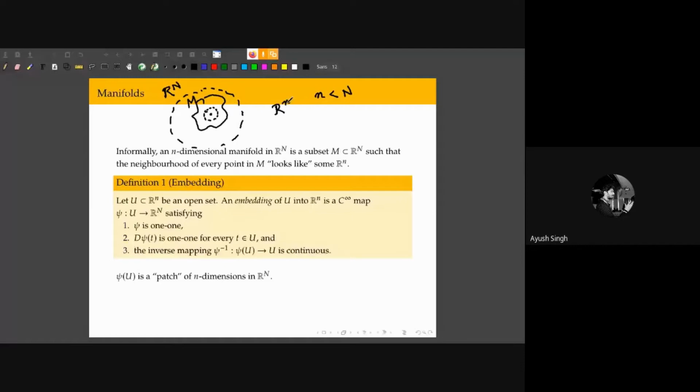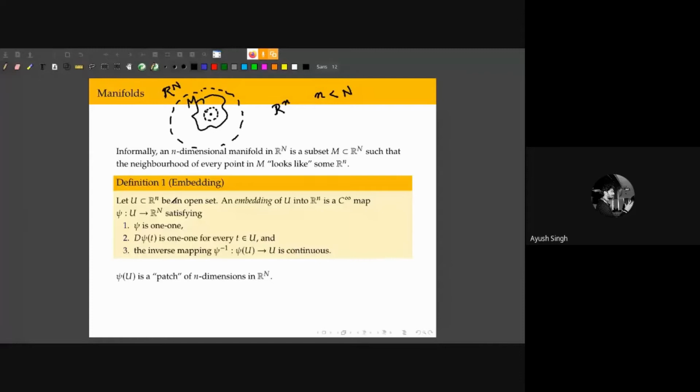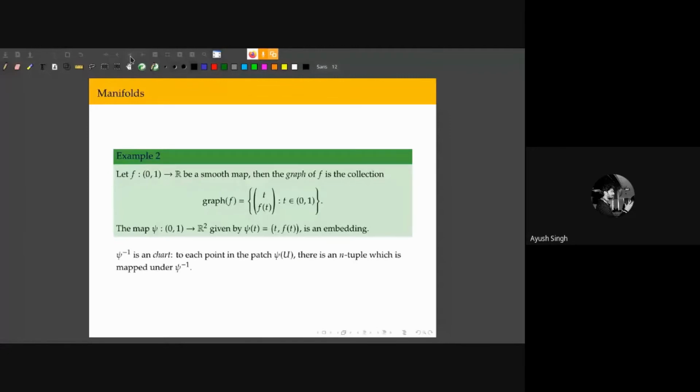So here, in a few definitions, I have made this idea more precise and more clear, but we are not going to spend too much time on that. Now this second slide has an example of a manifold, right? Technically this is an example of an embedding, but this is also a manifold, but again, we are not going to spend too much time on it.